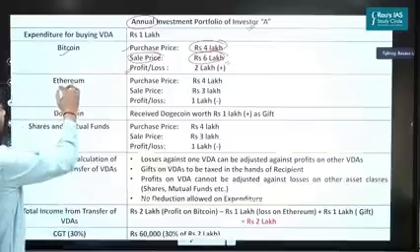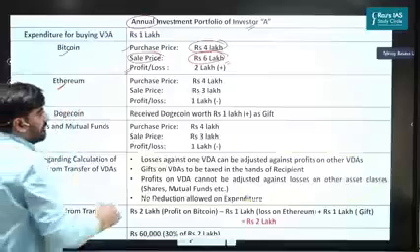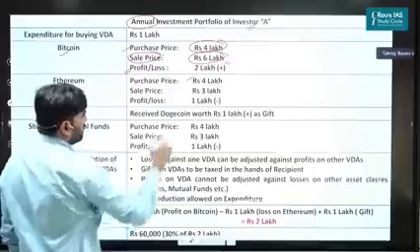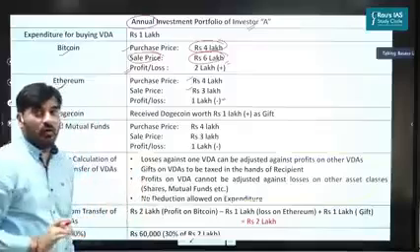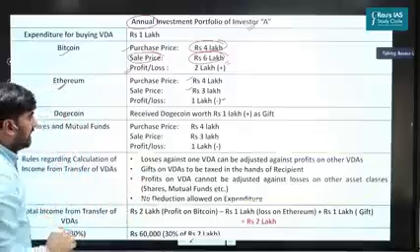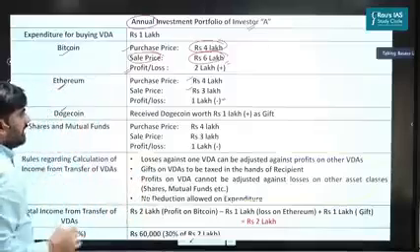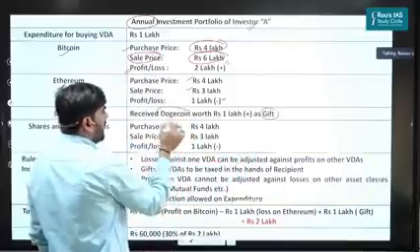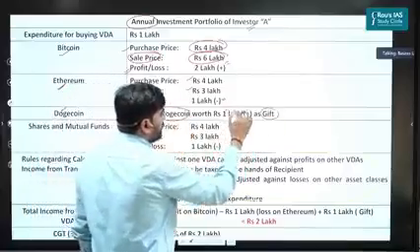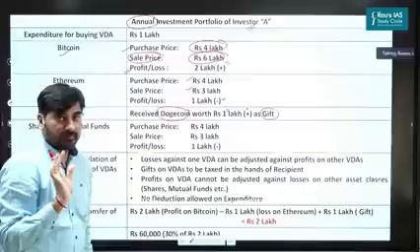Second, he has purchased Ethereum at 4 lakh and sold at rupees 3 lakh. What's the loss here? He has incurred a loss of 1 lakh. Apart from that, this person may have also received a gift. He may have received Dogecoin as a gift worth rupees 1 lakh. Clear?